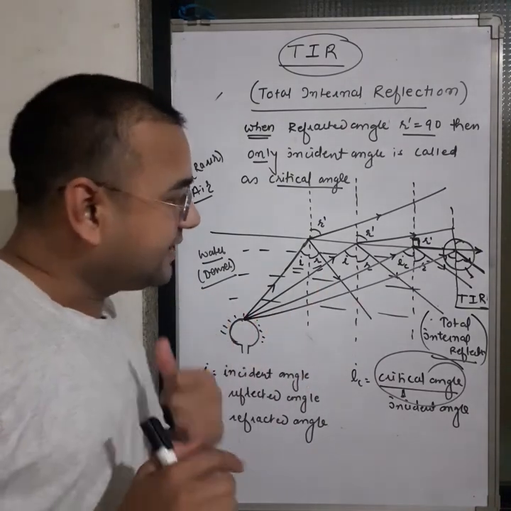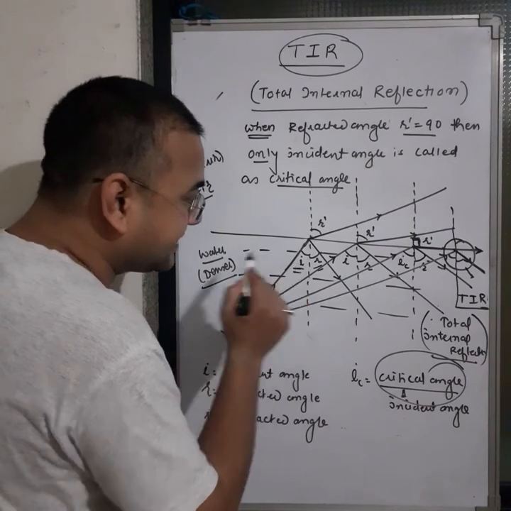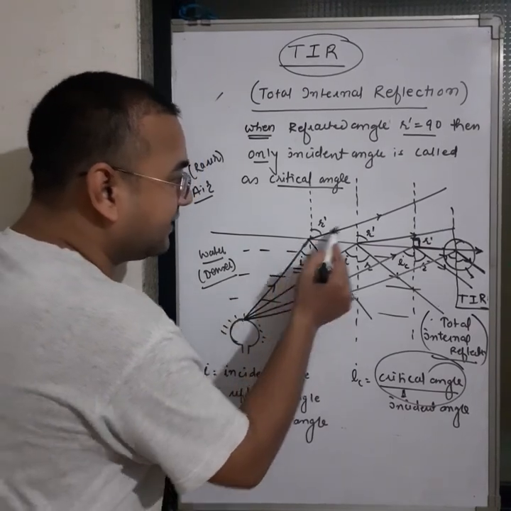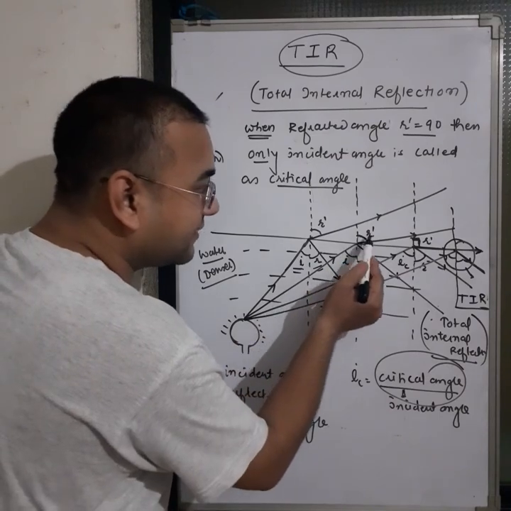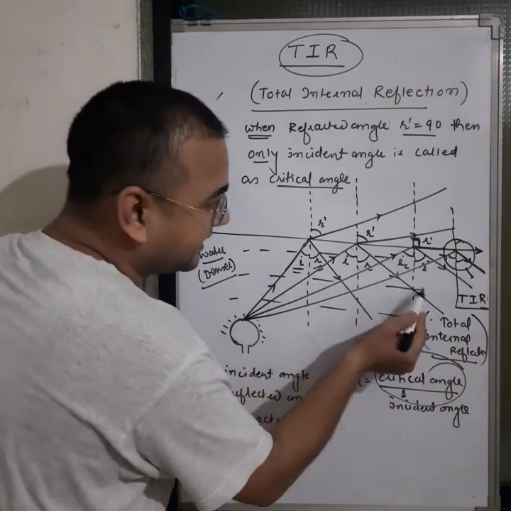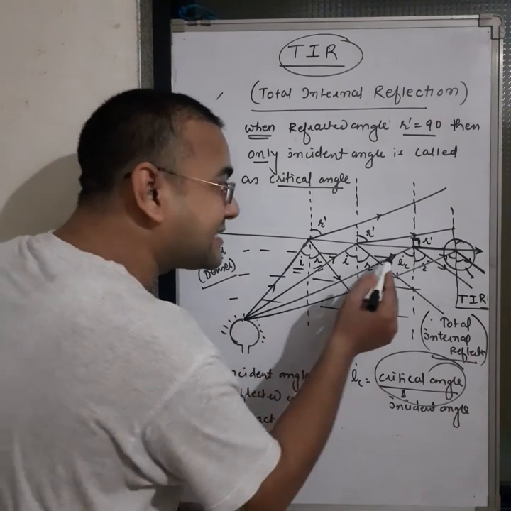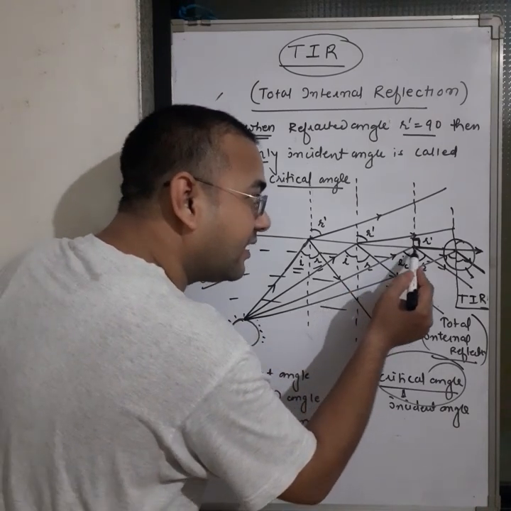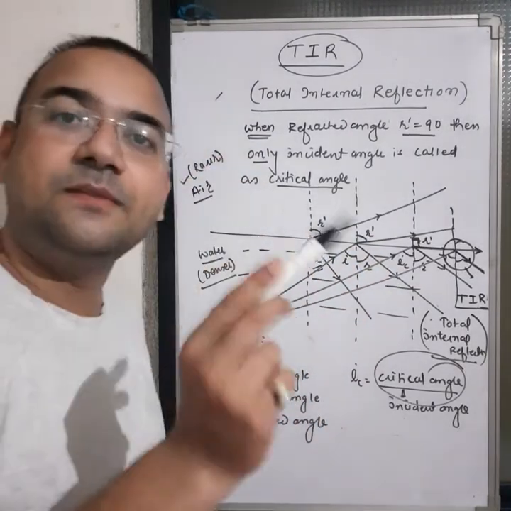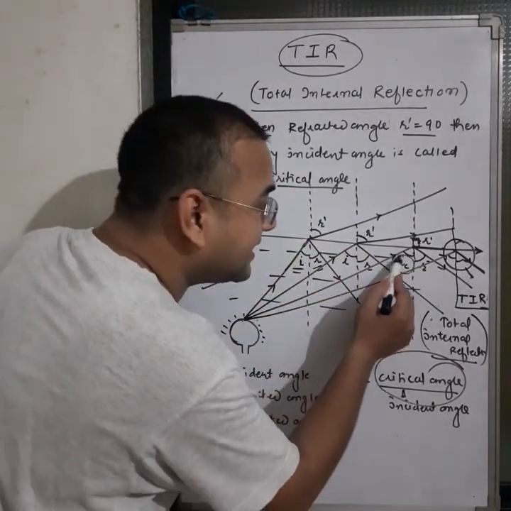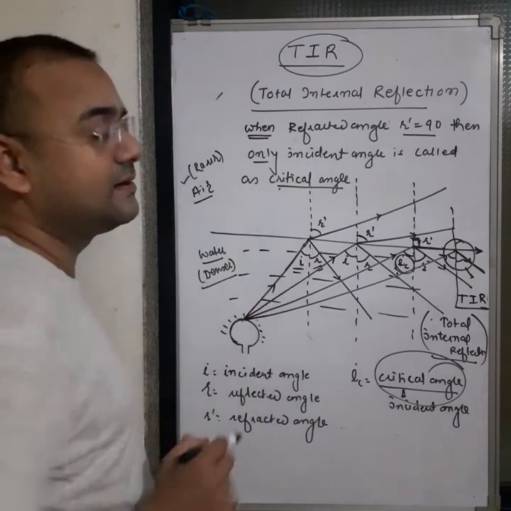Again, we are just going to revise. Initially, this is the incident angle and reflected angle. If we increase the incident angle, then the refracted angle increases. On a certain incident angle, the refracted angle becomes 90. So when the refracted angle becomes 90, at that time the incident angle is known as the critical angle.